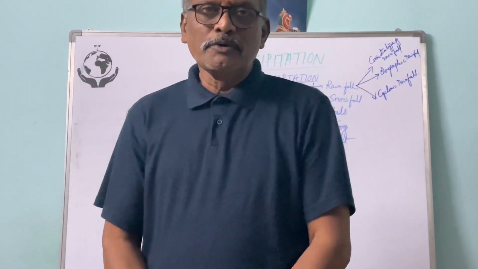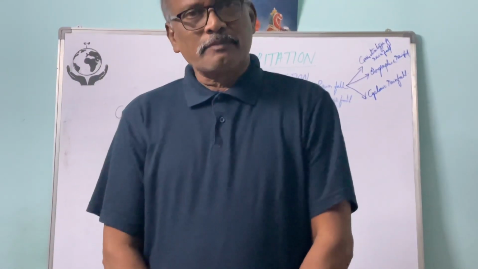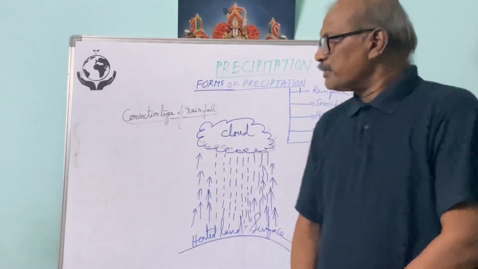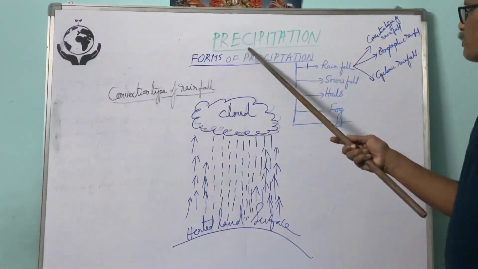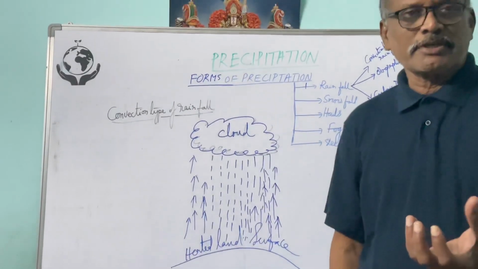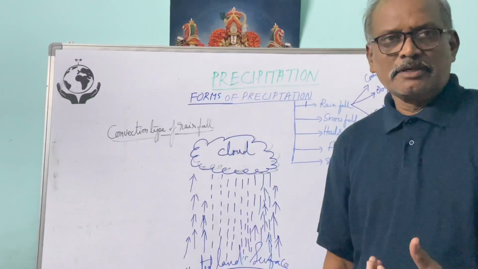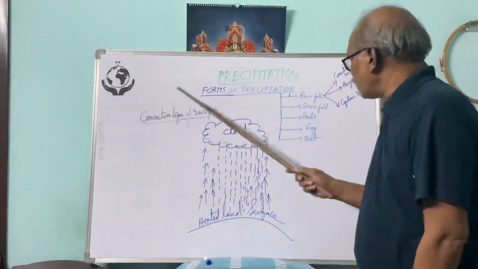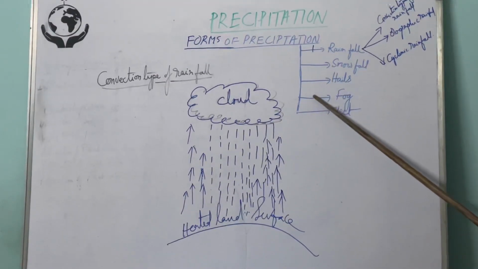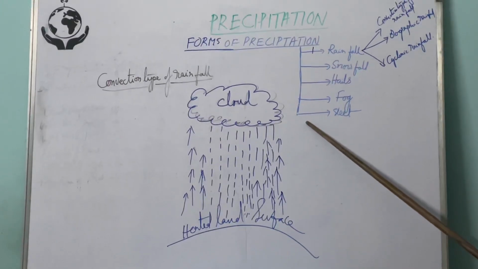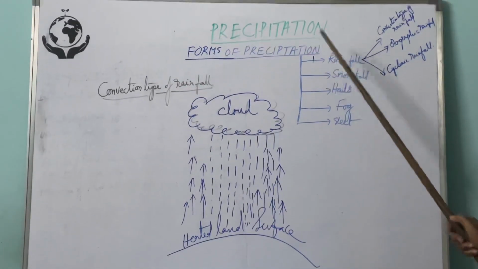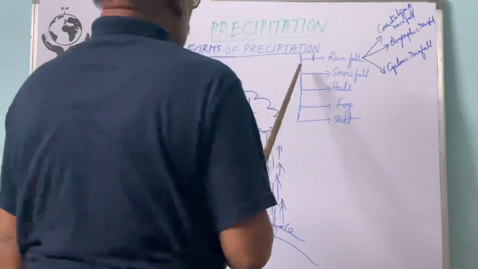In this video, we will discuss precipitation and its different forms. Precipitation is a natural process involving deposition of atmospheric moisture on the land surface in different forms. Those are rainfall, snowfall, hails, fog, and sleet. Out of these 5 forms, rainfall is the most important form of precipitation.